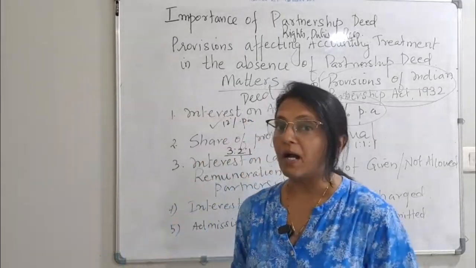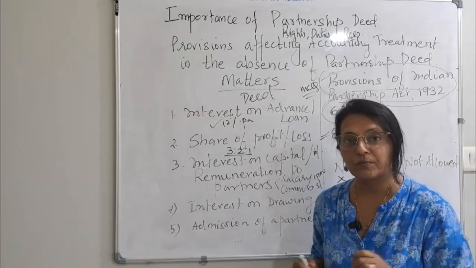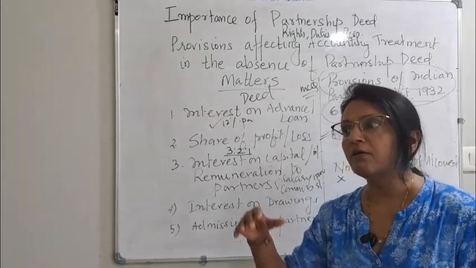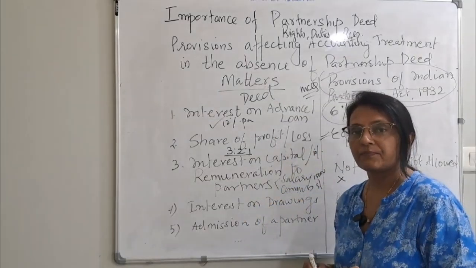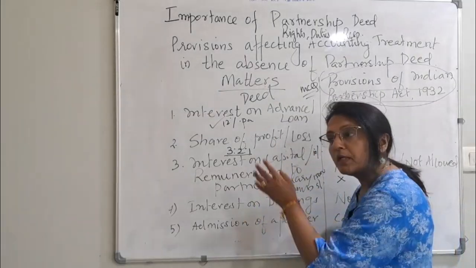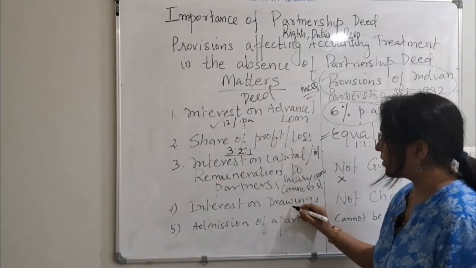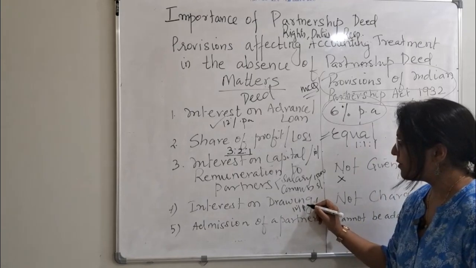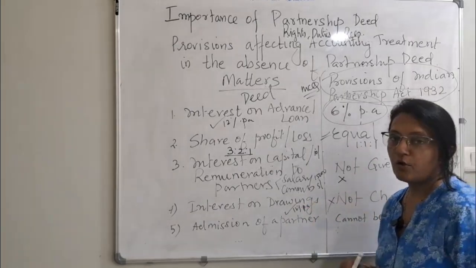The way a partner invests money, the partner is asking for interest. Now the partner has taken money from the firm. अभी पार्टनर ने क्या किया है, फर्म में से पैसे निकाले हैं, तो फर्म विल से नाउ यू पे इंटरेस्ट. We are giving interest for capital, now you have taken money from the firm, now you pay the interest. So if it is mentioned in the deed, okay, interest is 12% on drawings, then give what is given in the deed. If not, it is not charged.